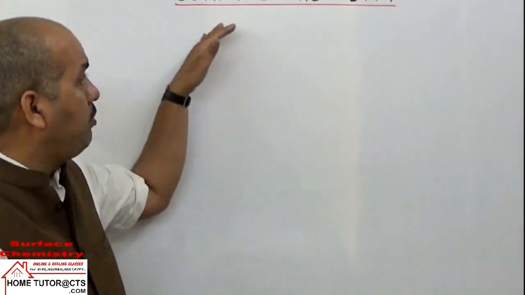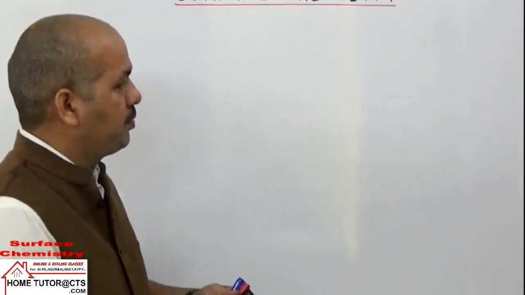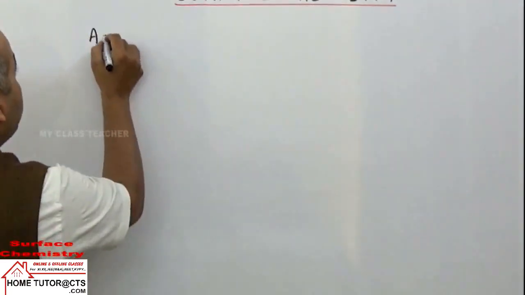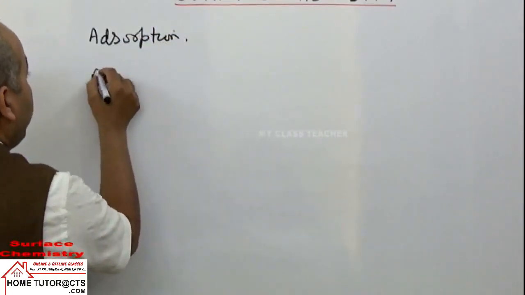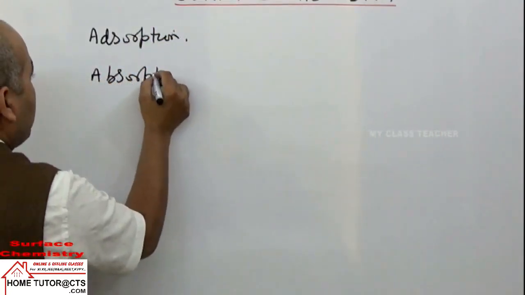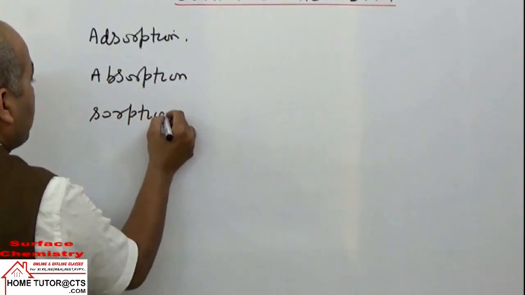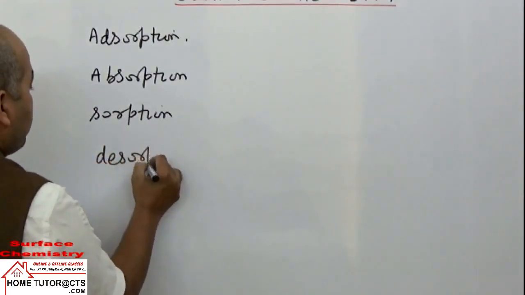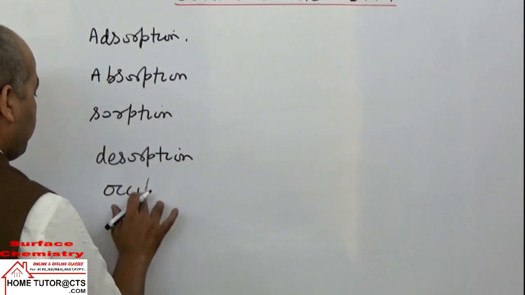Now in this we will mainly focus on some terms which are required for study. The first term is adsorption. Then the term absorption, then desorption, and the term occlusion.